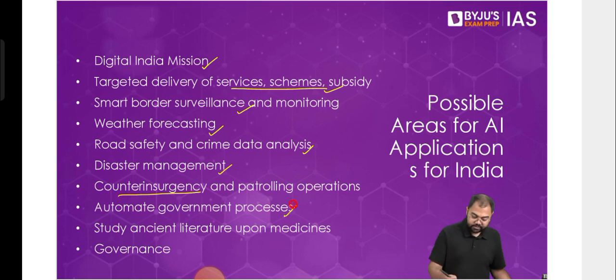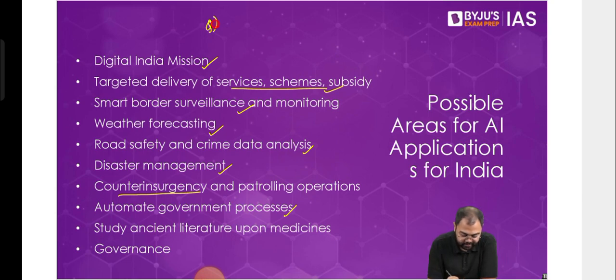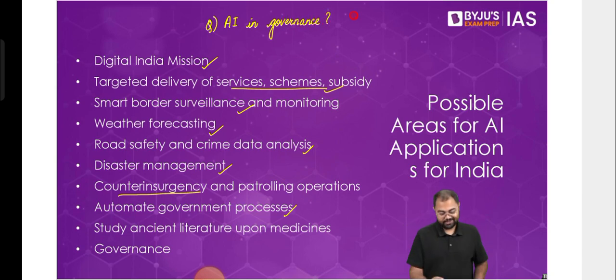Overall, I'm giving you an assignment. How can AI help in governance? Just think of the various aspects of governance, and how exactly AI can help in governance. It's a very easy answer to write. Just write a simple answer in 150 words and please submit it. AI in governance: how can artificial intelligence help in governance?